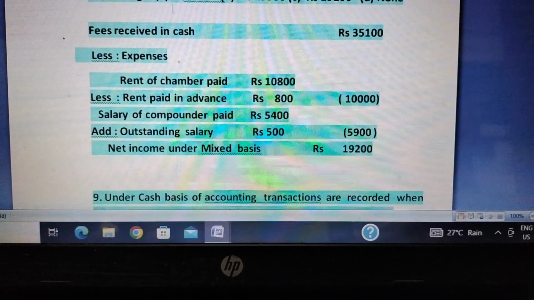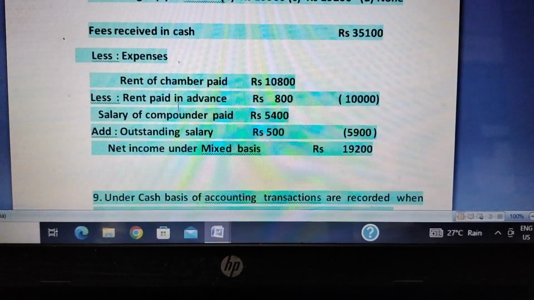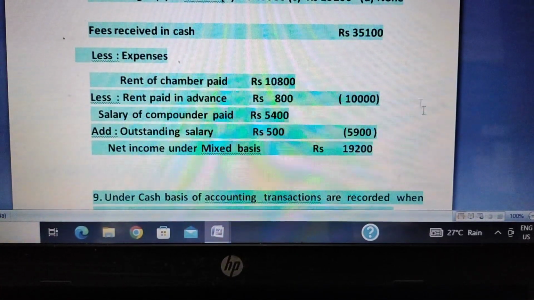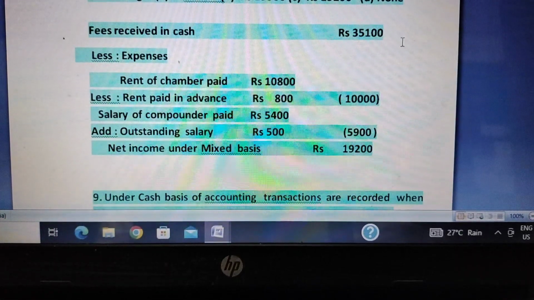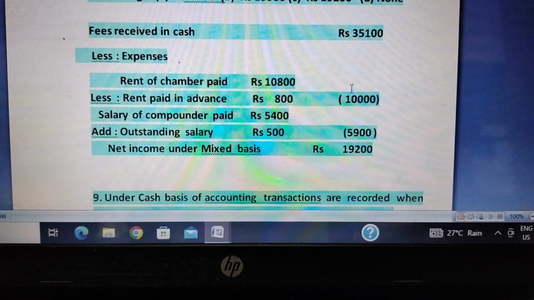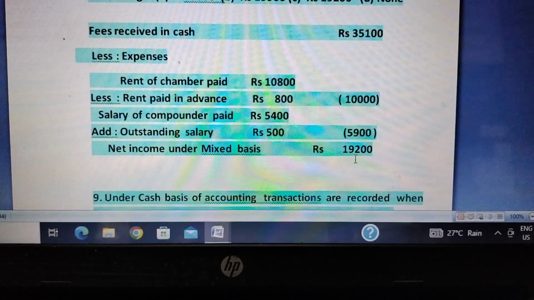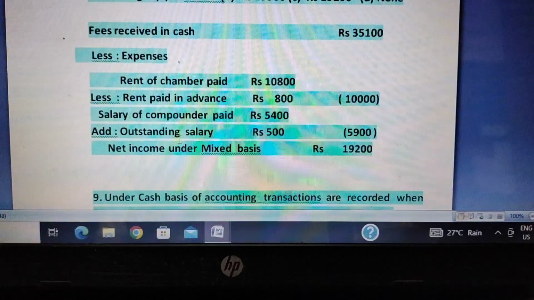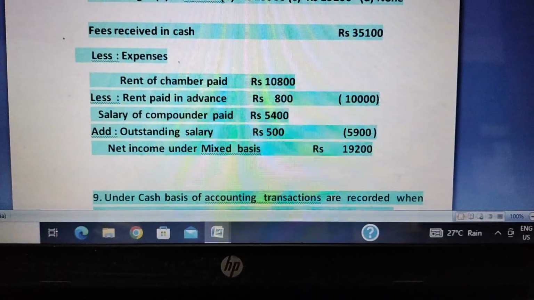As income we follow cash basis, as expense we follow accrual basis. That's why it is known as the mixed basis of accounting. So 35,100, if you deduct 10,000 and 5,900, you will get the net income of 19,200. So net income on the mixed basis is 19,200.